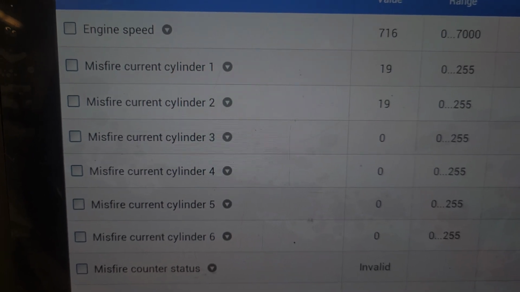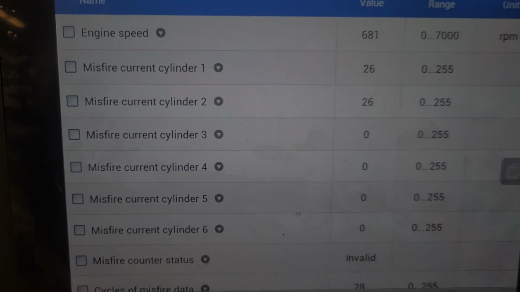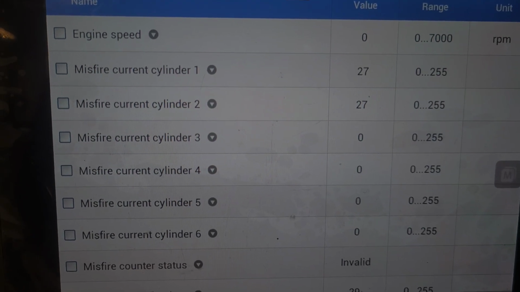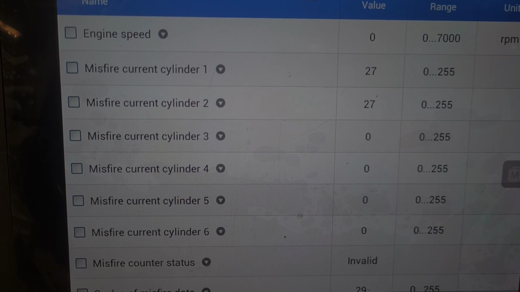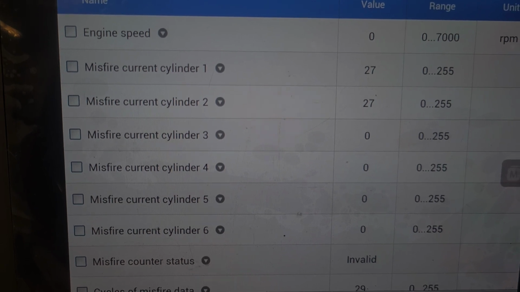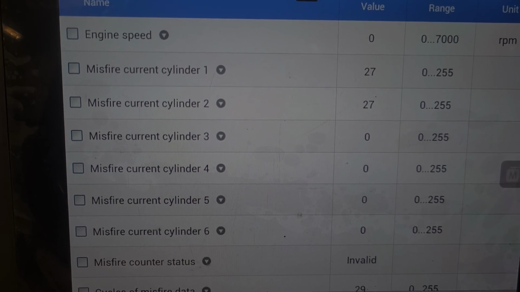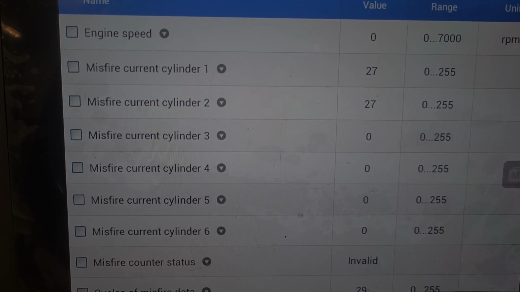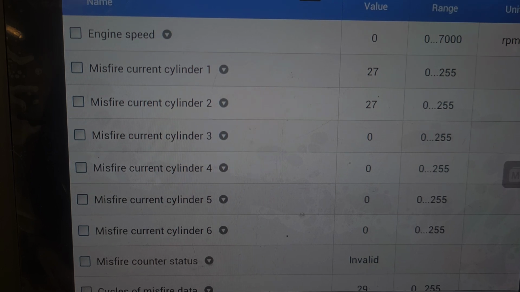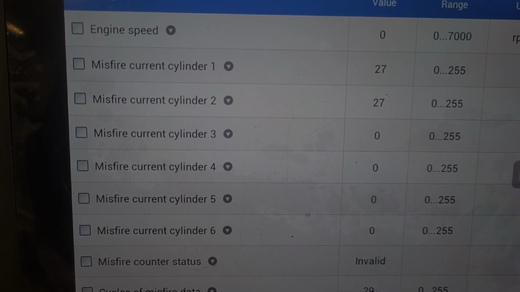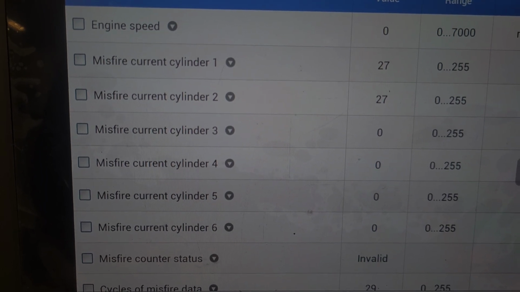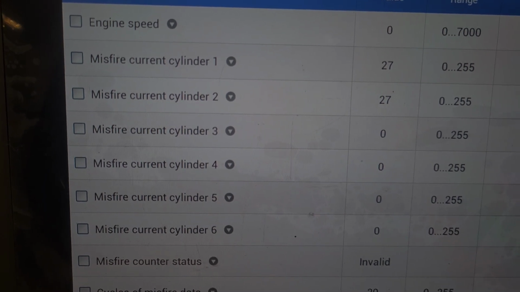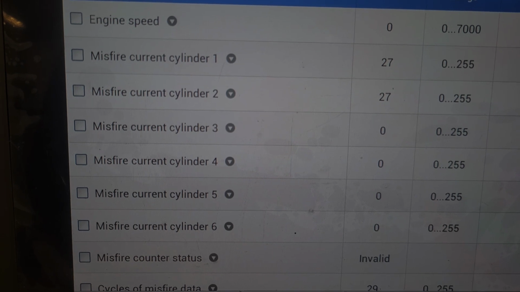Now here's what you have to, let me turn this engine off. Here are the things that you want to focus on. Cylinder number 1, number 2, what do they have in common? They're misfiring the same amount of times, so we need to analyze whether they have something in common. Are they sharing a coil? Are they sharing a distributor? Are they sharing the same bank? Those are the things you want to focus on. Are they adjacent to each other? Are they next to each other?